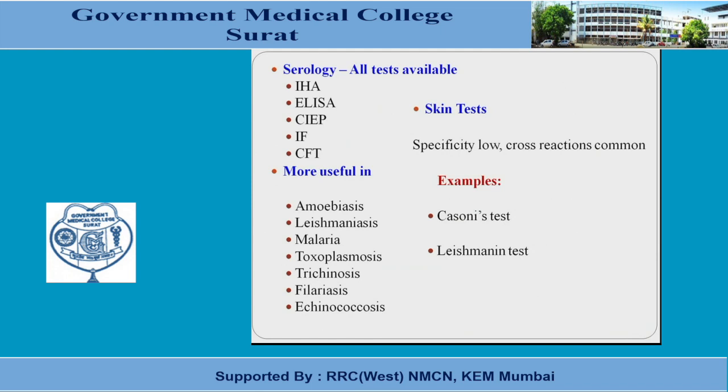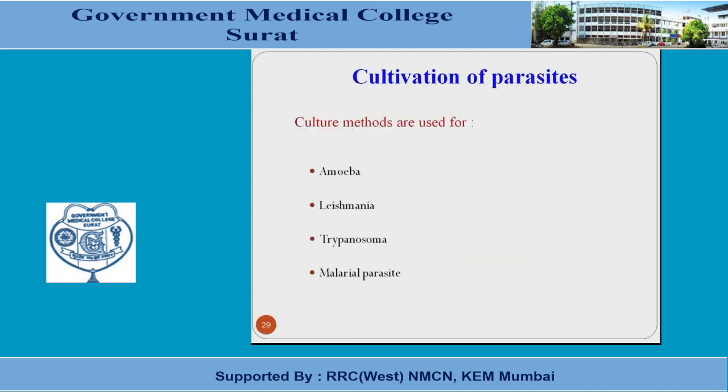Another important test, the skin test, is available, but it is not commonly used because the specificity is low and cross-reactivity is also common. That is, the Casoni test and the Leishmanin test are available. There are also many other skin tests, but they are not commonly used; still, they are useful as a diagnostic procedure for parasitic identification.